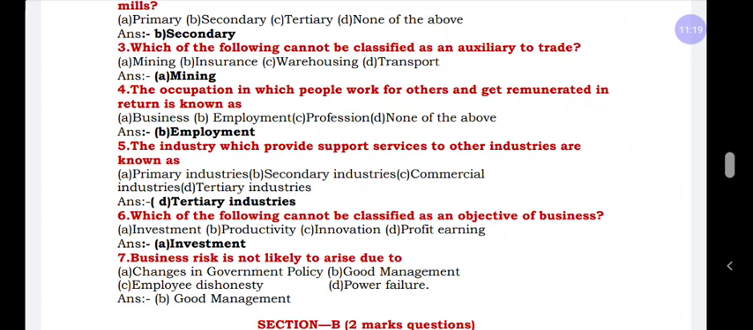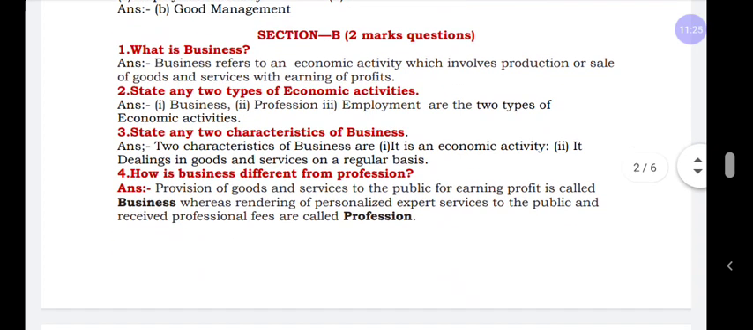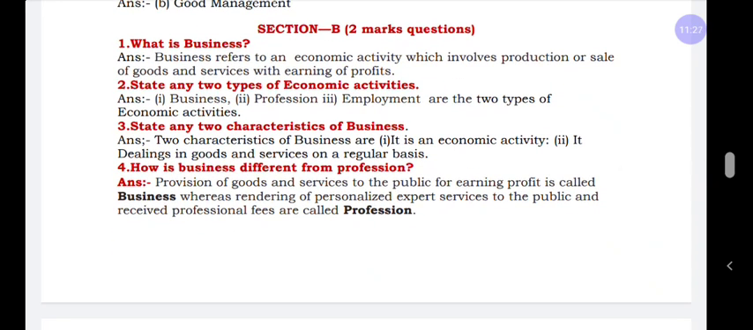Next question: business risk is not likely to arise from good management. Coming to the 2 marks, before discussing the 2 marks, here are the important questions for the examination, the main questions we can expect. One is